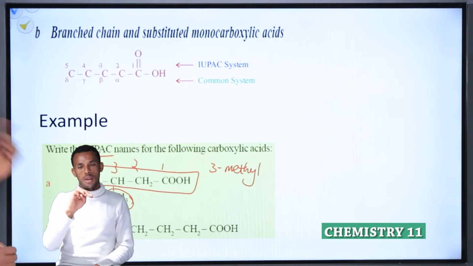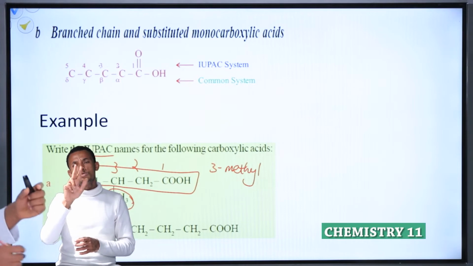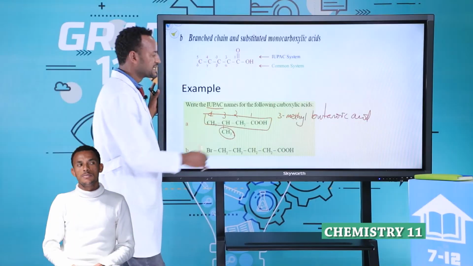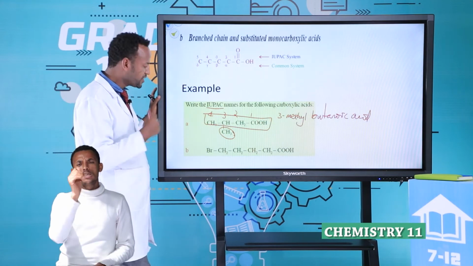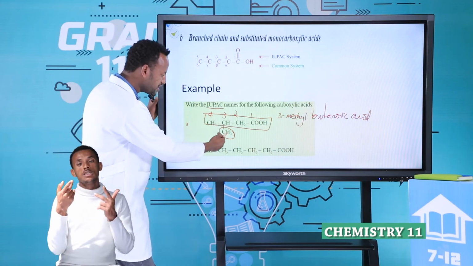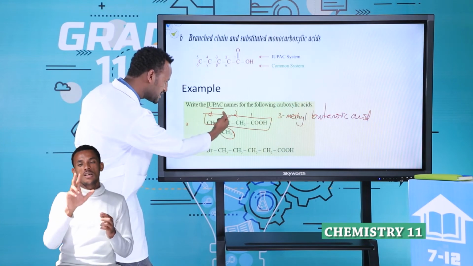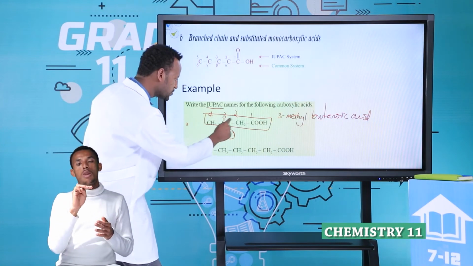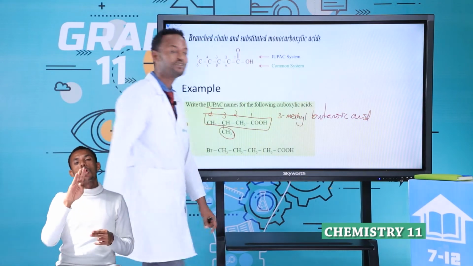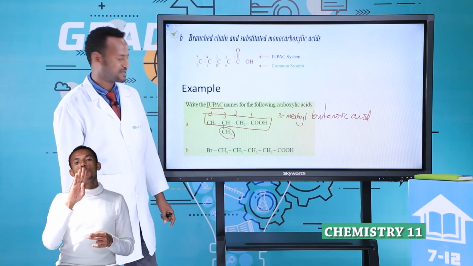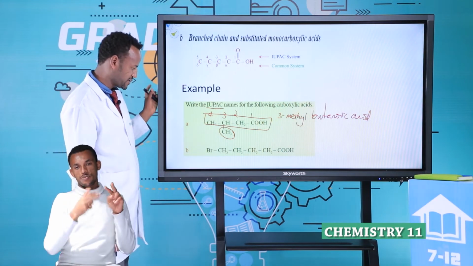How many carbons? 1, 2, 3, 4: butanoic acid. 3-methyl butanoic acid. Why 3-methyl? Because in the third position is CH3. The parent is butane, the acid name butanoic acid. 3-methyl butanoic acid.